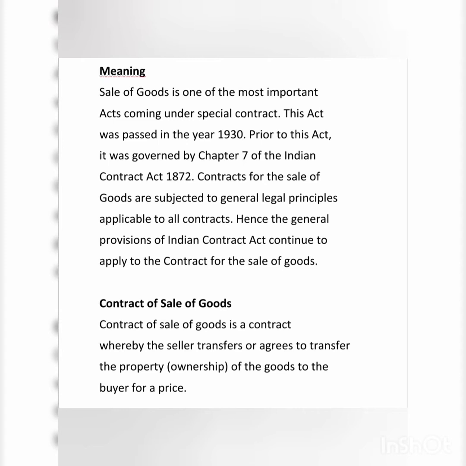Contract of sale of goods means what? The contract between the seller and the buyer. Here, a contract of sale of goods is a contract whereby the seller transfers or agrees to transfer the property, that is the ownership of the goods, to the buyer for the price paid by the buyer.